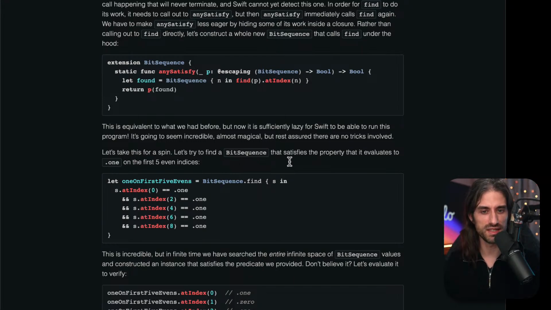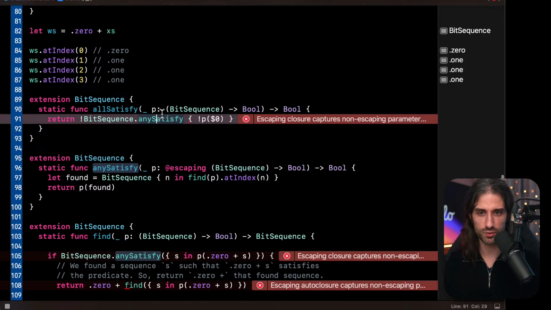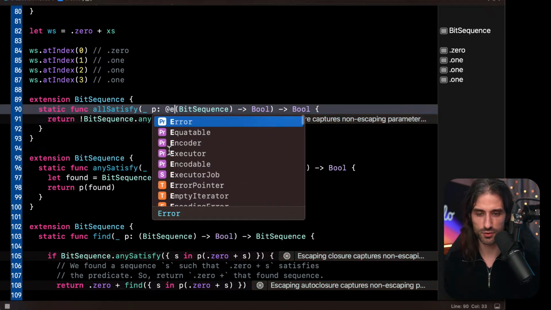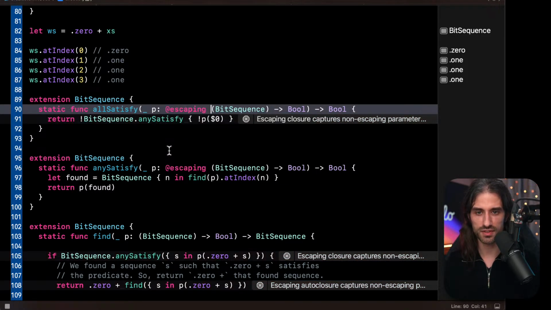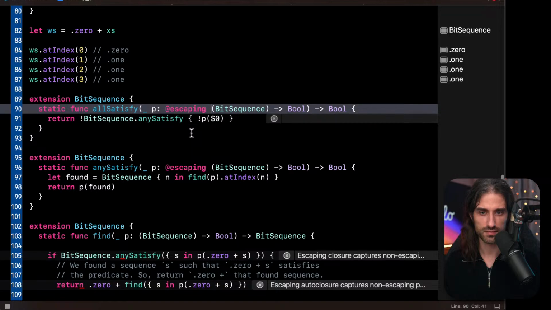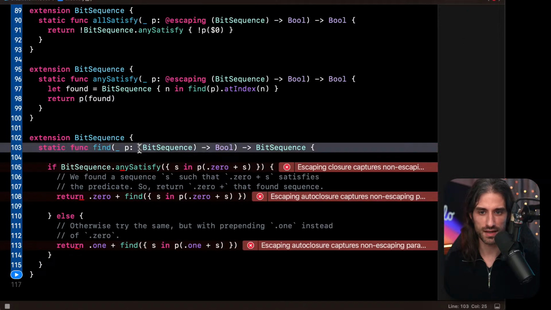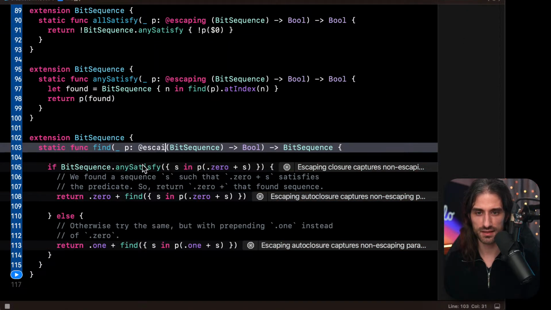Let's try to find a bit sequence that satisfies the property that it evaluates to 1 on the first 5 even indices. So first, I think I need to fix a few things. This needs to be @escaping, I would say. And here it also needs to be @escaping.